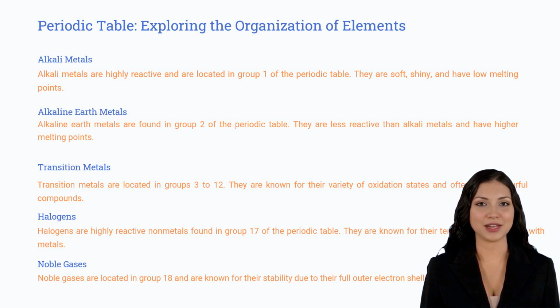Alkaline earth metals are less reactive than alkali metals and have higher melting points, found in Group 2, and halogens found in Group 17 are highly reactive nonmetals that have a tendency to form salts with metals. These 4 groups of elements play an integral part in our understanding of chemistry.